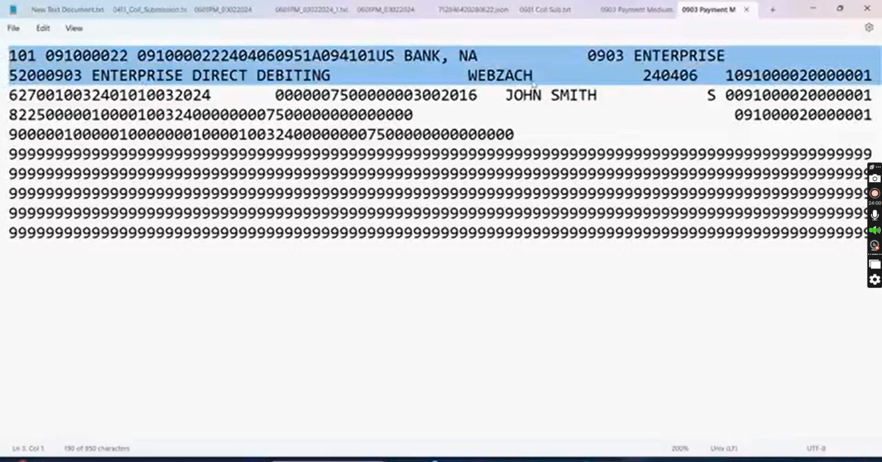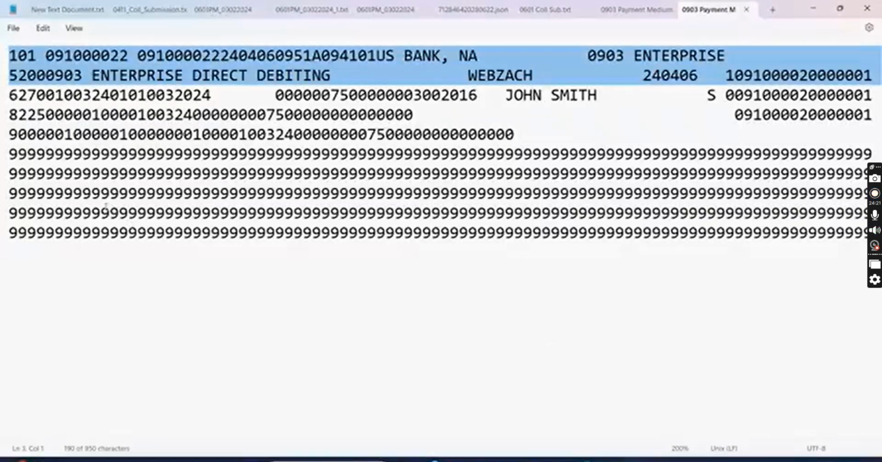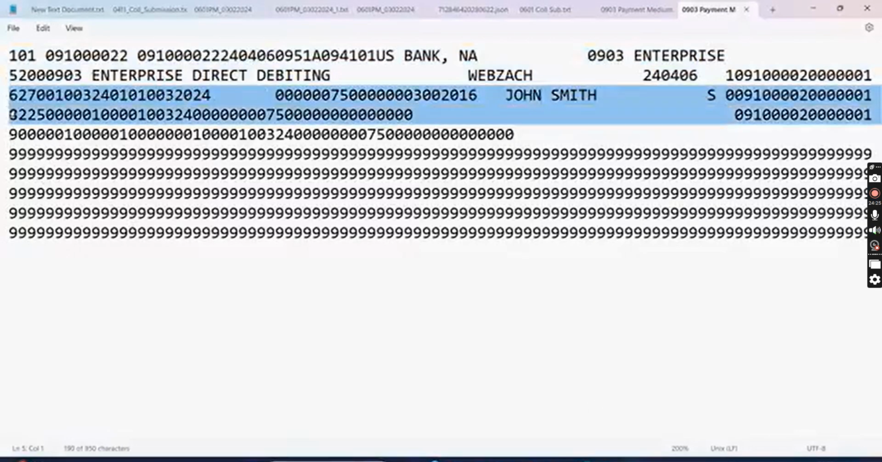How the header is formatted and what values are to be passed in the header is mentioned in this FM, which is assigned to event 20. In that event it is mentioned. Next is the line item, event 30, payment order, DME create file transaction record. Transaction record is a line item. So as per this FM, the line item is generated. What is a line item here? I think these two are the line items.